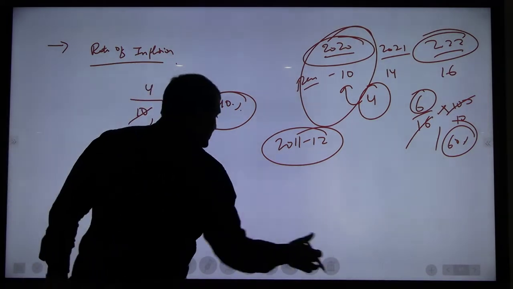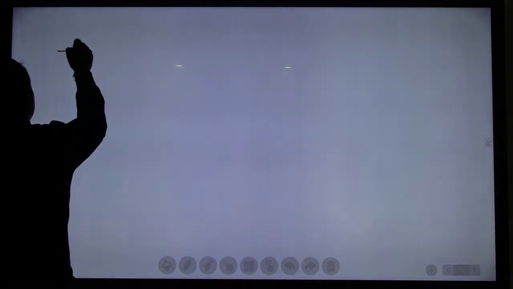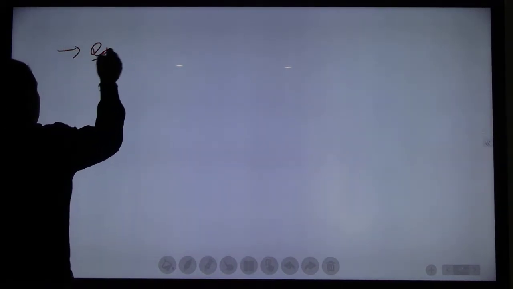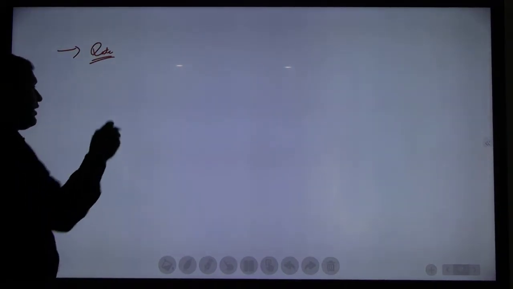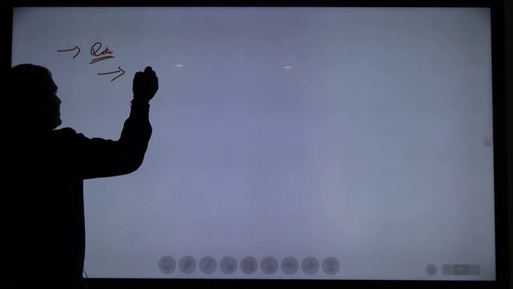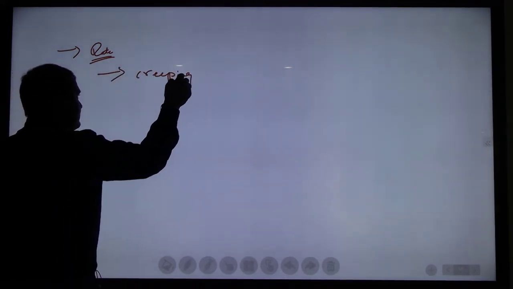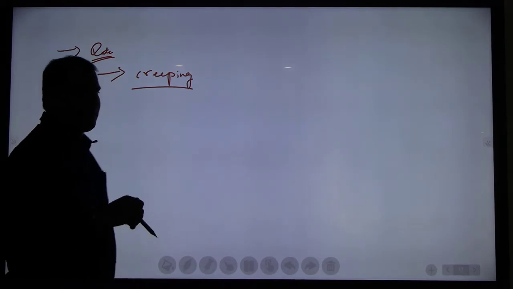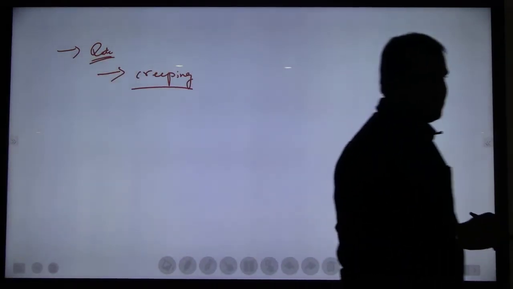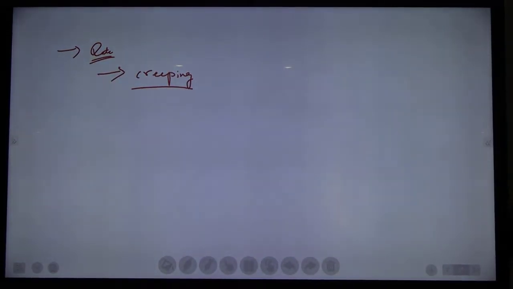Then based upon the rate of inflation, we have four different types of inflation.